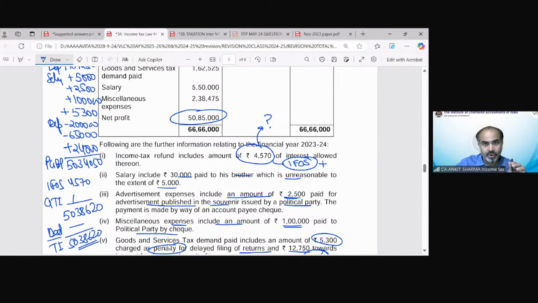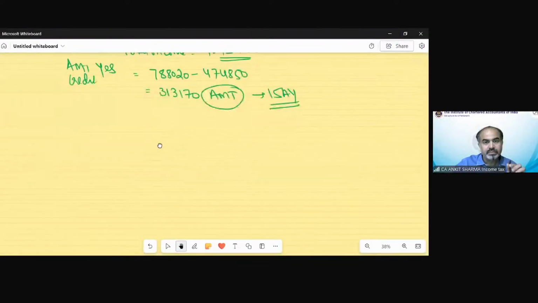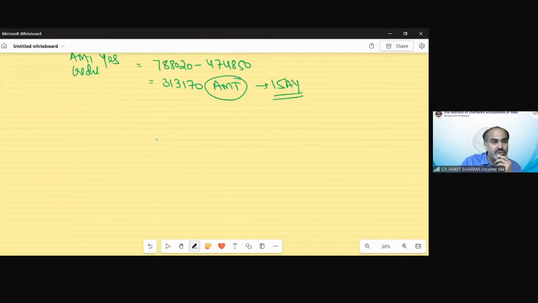So that we are going to do on the next page, the separate sheet. So the GTI and TI was 5038620. There is no special rate of income, so we can calculate tax, and there is a very interesting thing.